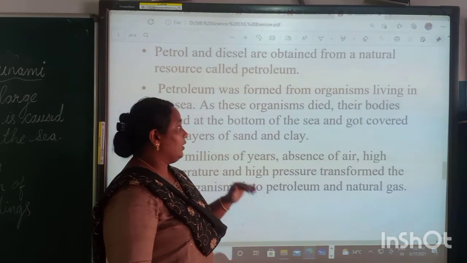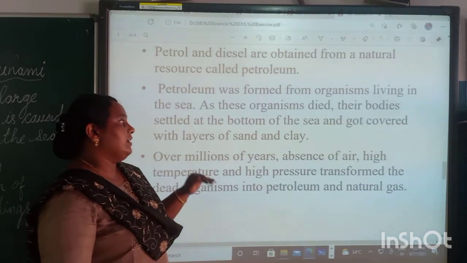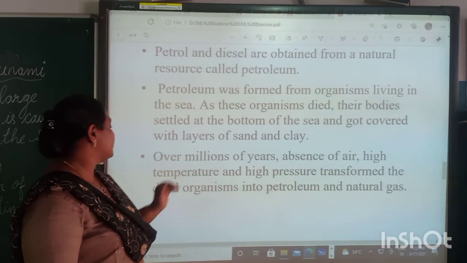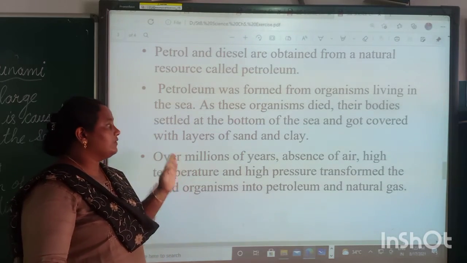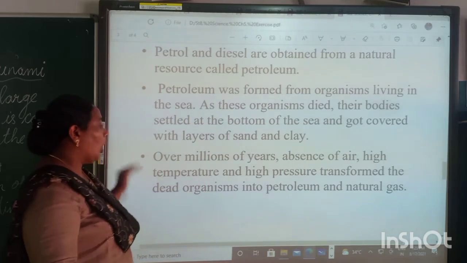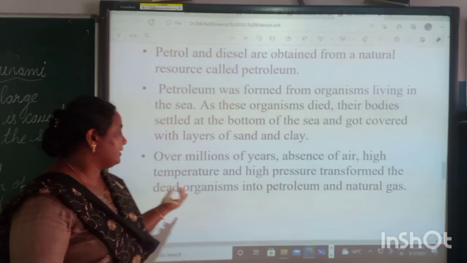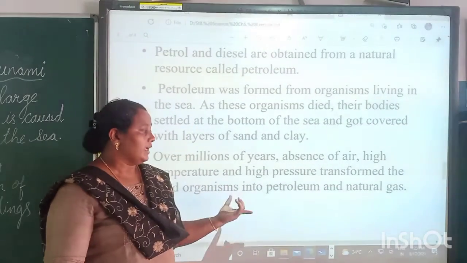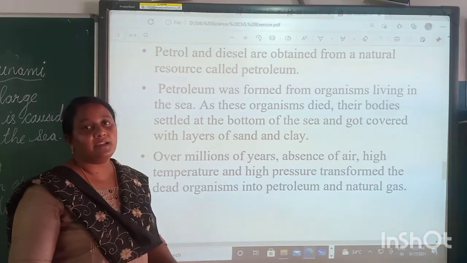As the organisms died, their bodies settled at the bottom of the sea and got covered with layers of sand and clay. Over millions of years, absence of air, high temperature and high pressure transformed the dead organisms into petroleum and natural gas.